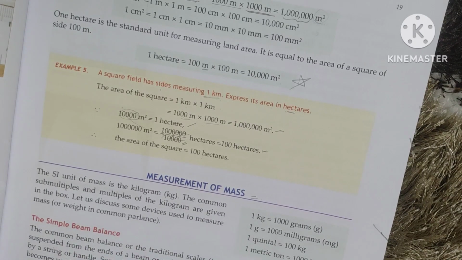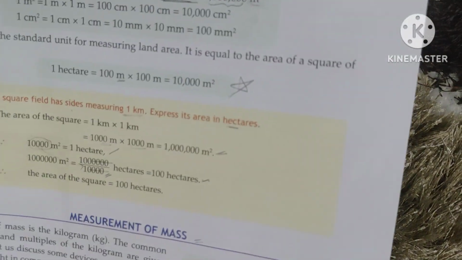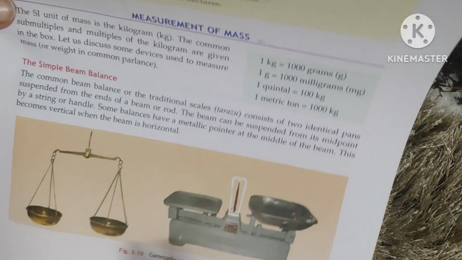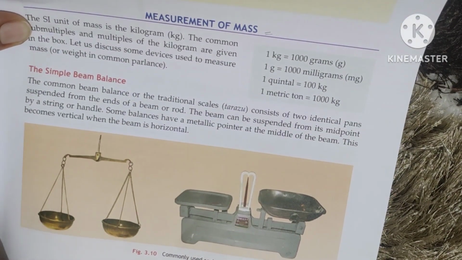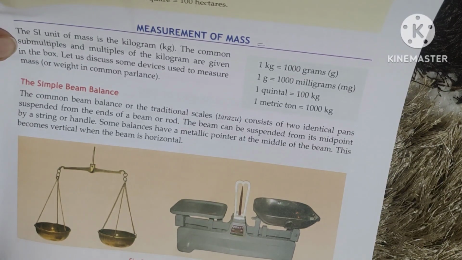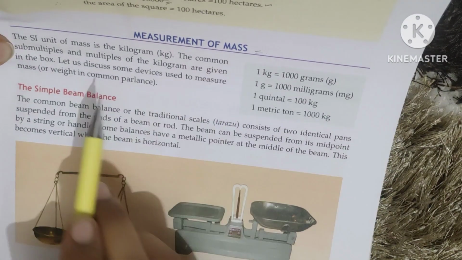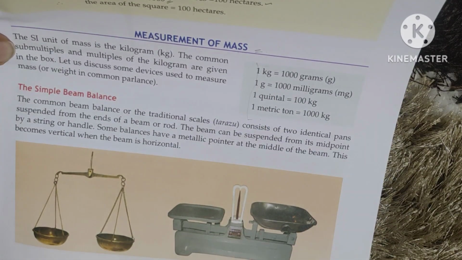So let's begin with the next topic, that is the measurement of mass. What is mass? It is how much matter a body is containing. But how do we come to know a body contains this much mass? We have various instruments for measuring mass also. Here are some conversions given which you already know, right?